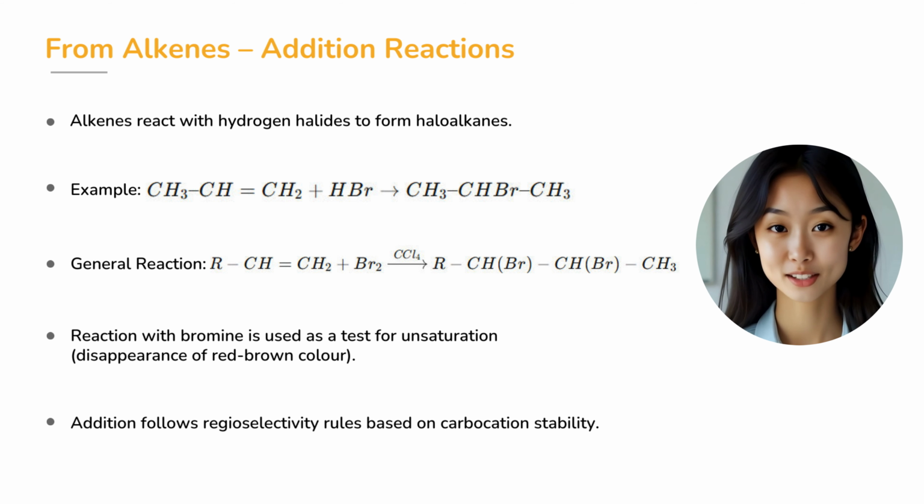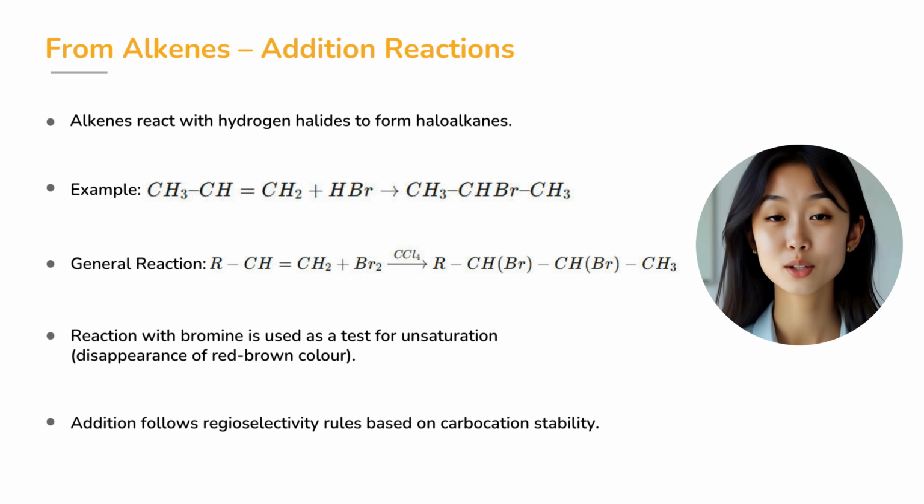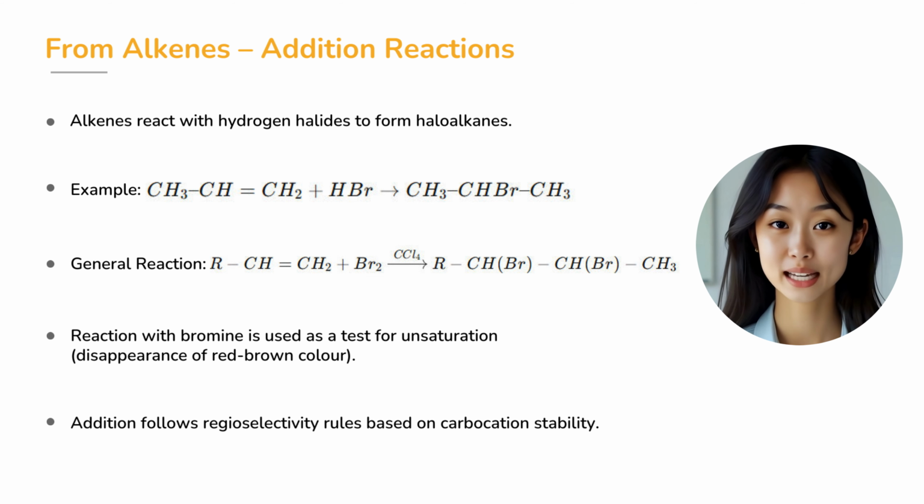Alkenes are also excellent starting materials. They undergo addition reactions with hydrogen halides to form haloalkanes. Take propene, CH3CH=CH2. When it reacts with hydrogen bromide, the product is isopropyl bromide, or 2-bromopropane. The reaction follows Markovnikov's rule, which says that the halogen atom attaches to the carbon with fewer hydrogens. In short, the rich get richer.